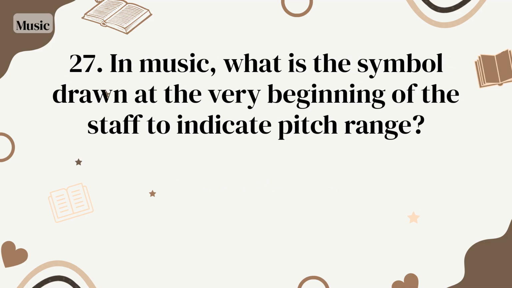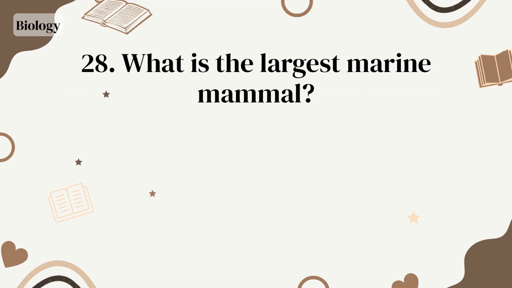Herodotus. In music, what is the symbol drawn at the very beginning of the staff to indicate pitch range? Clef. What is the largest marine mammal? Blue whale.